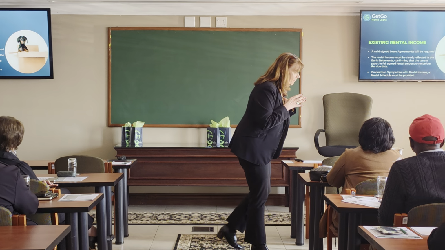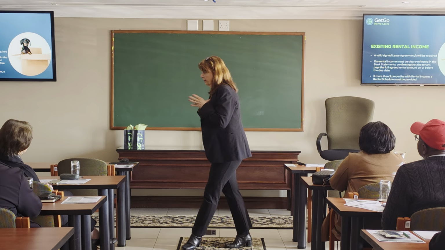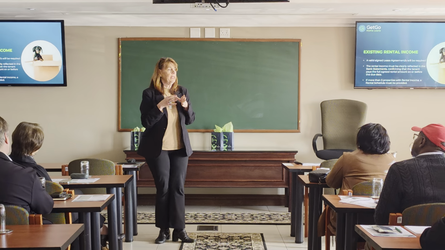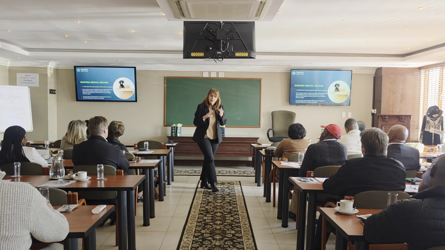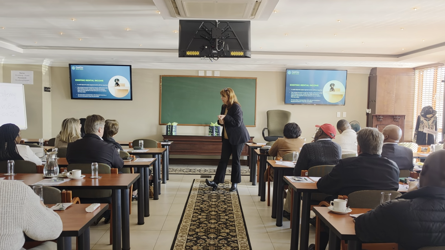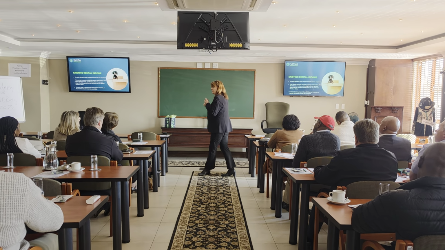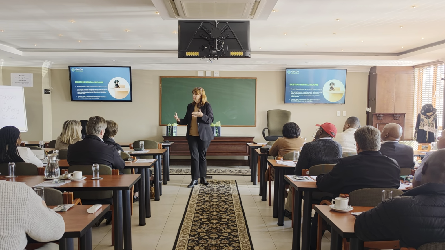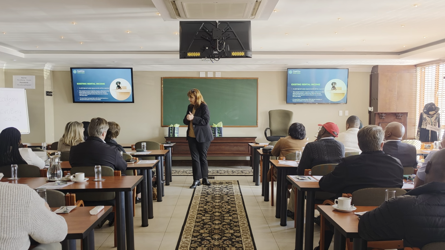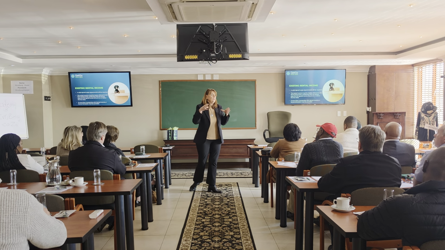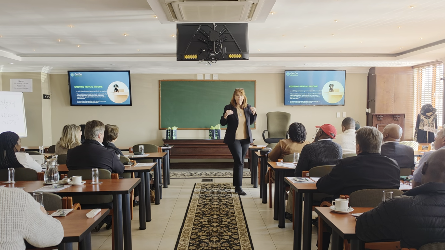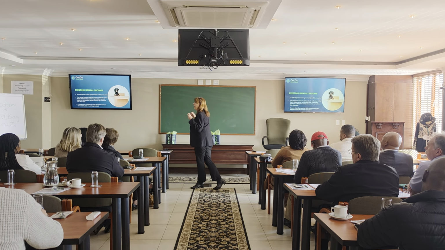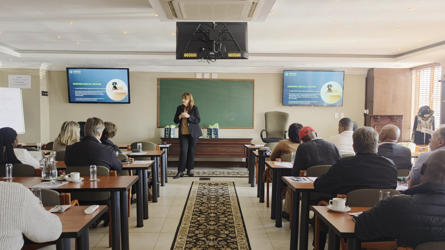So normally, what the bank wants to see, according to the National Credit Act, the bank has to prove that the tenant is a good tenant. And after you prove that the tenant is a good tenant, the bank has to prove that that tenant has the intention to stay in this property for at least 6 months after the home loan has been granted. Now, how do we do that? That's why we have to have 6 months bank statements. We have to highlight where the rental income is showing.